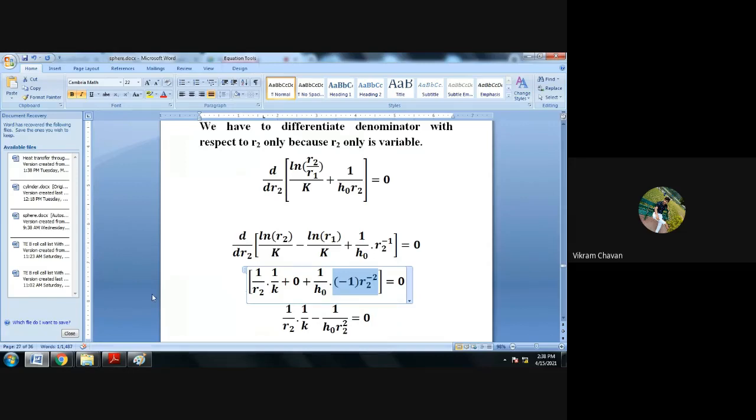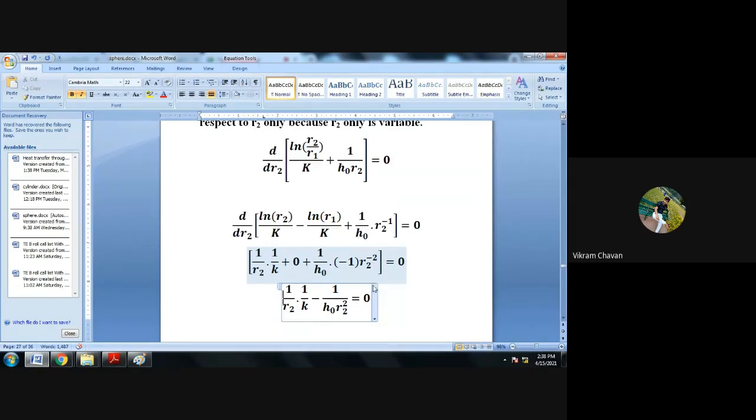Once we differentiate, we will shift this R2 raised to minus 2 to the denominator side once again, and our equation becomes 1 upon R2 multiplied by 1 upon K minus 1 upon H naught multiplied by R2 square, which is equal to 0. Getting everyone?